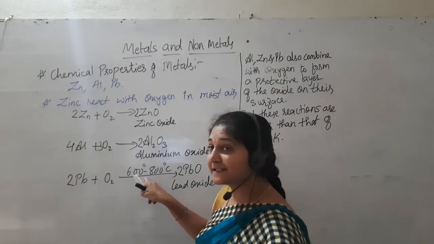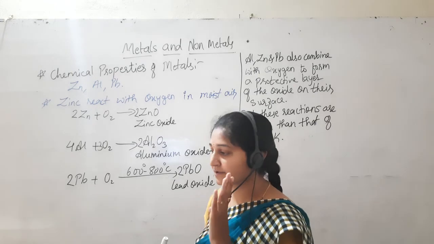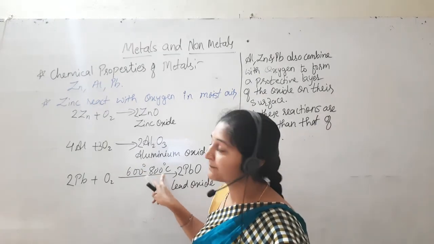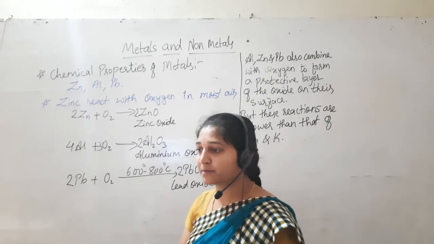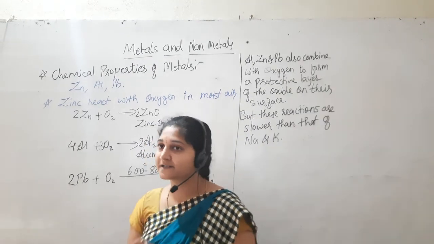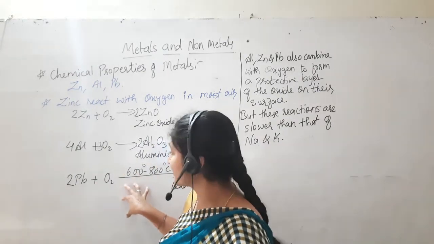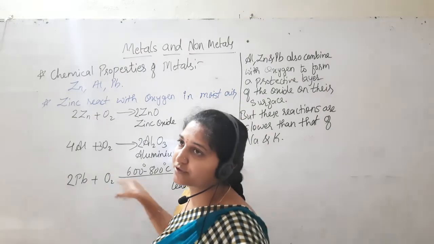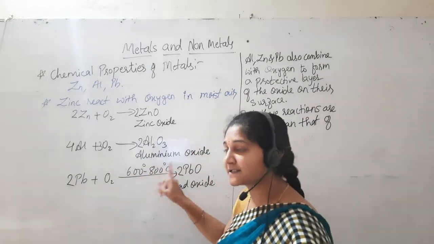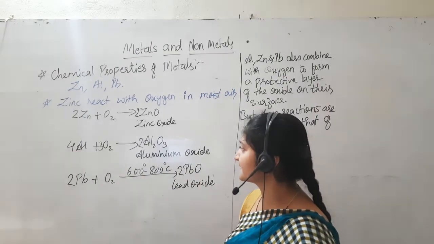Just remember, children, we are maintaining the temperature there, not heating. We keep it in one container; ignition is not there. That temperature should be maintained so that lead reacts with the oxygen at 600 to 800 degrees Celsius.